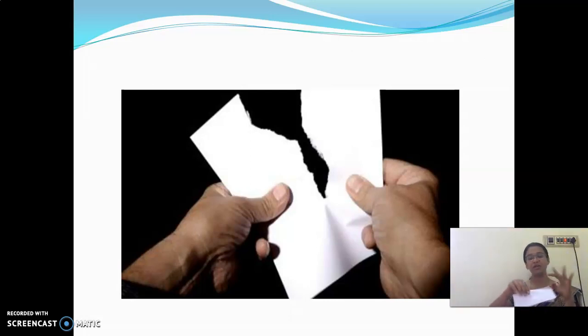Again I am going to tear this. I am going to call it paper only. I am not going to call it a book or note. So what is this type of change called, children? Physical changes. Only their size and shape change here. It is called physical change.